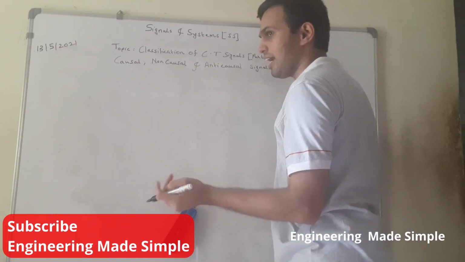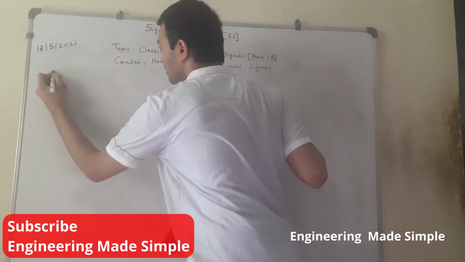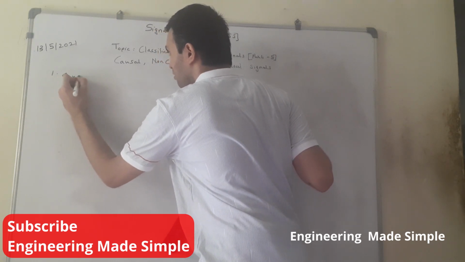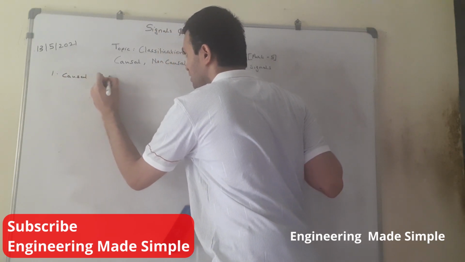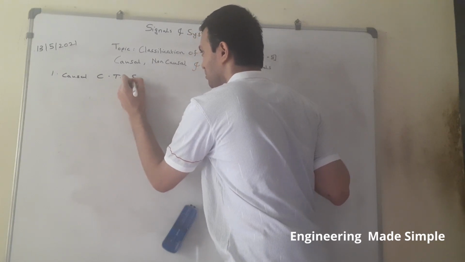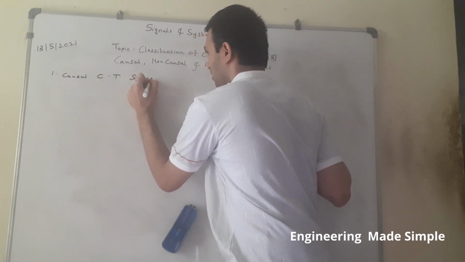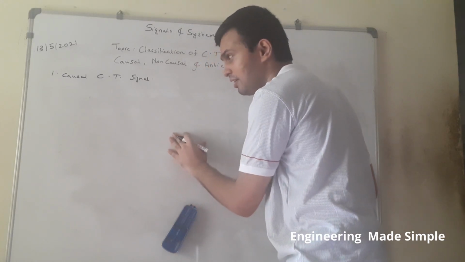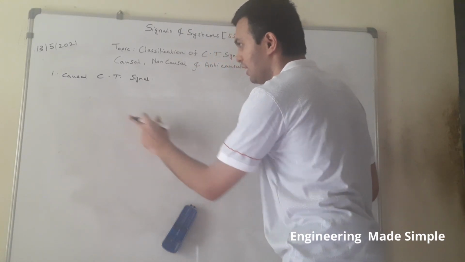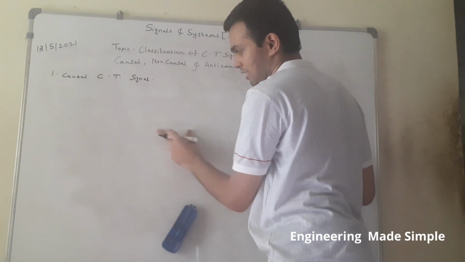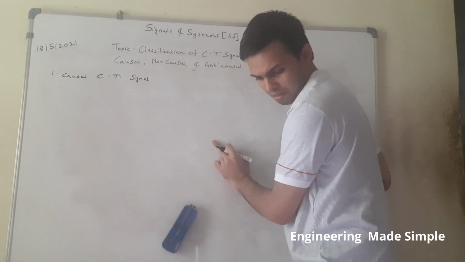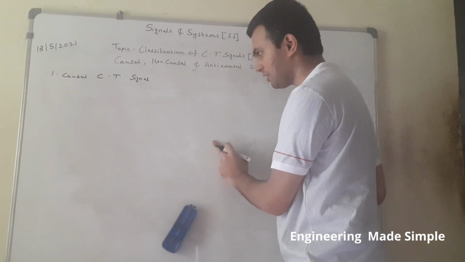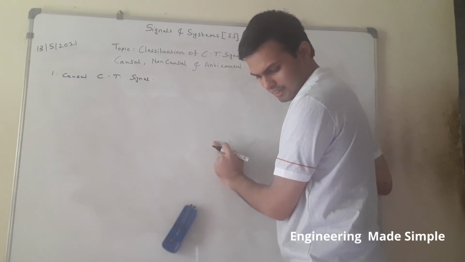So let us first start by defining a causal CT, meaning continuous time, signal. And henceforth in this course, wherever you see the CT notation, you should know that the abbreviation CT stands for continuous time. So now, what is a causal continuous time signal? Let us write its definition.